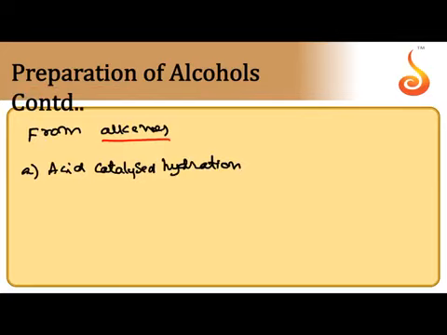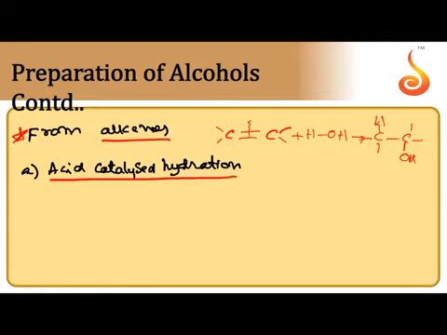Next, from alkenes, this is an important one. When water is added to alkene, the pi bond is broken, H goes to one carbon, OH goes to another carbon, producing alcohol. The process of addition of H2O to the alkene is called hydration. Hydration, H2O is added by three methods. First one, acid catalyzed hydration.